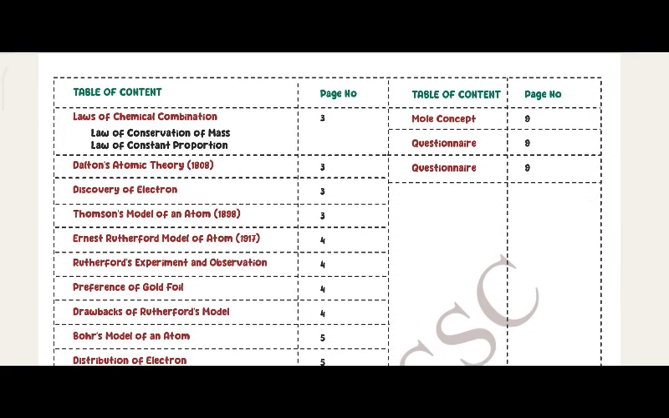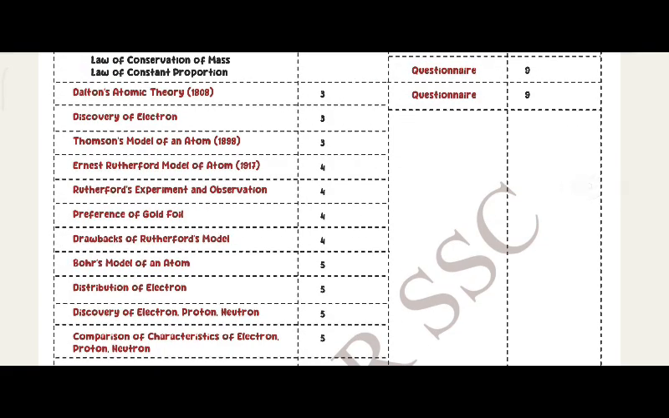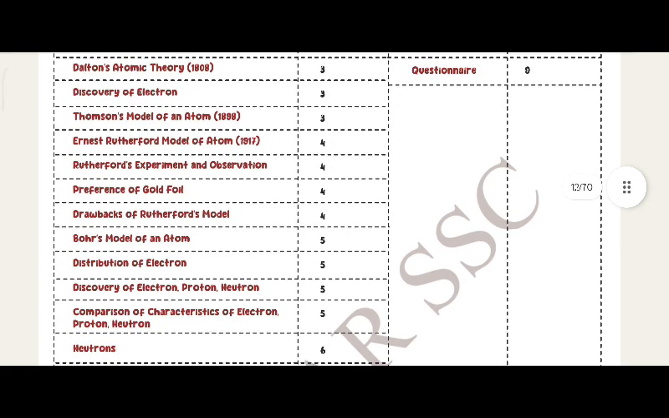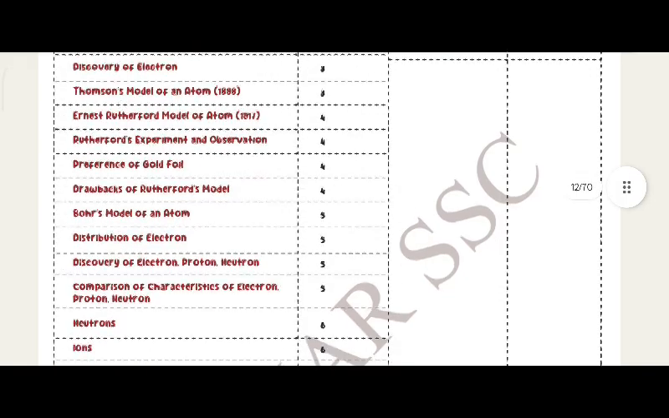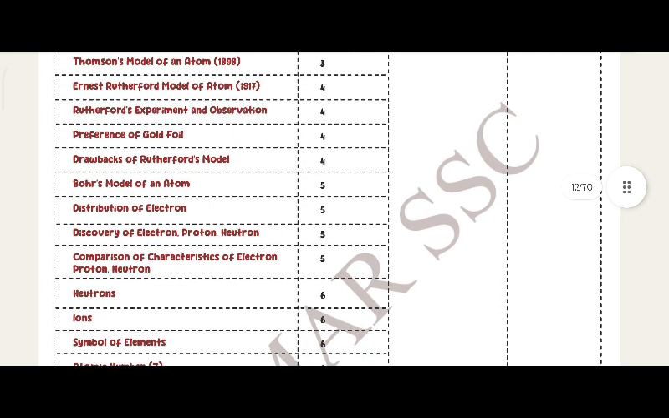Laws of chemical combination. Law of conservation of mass. Law of constant proportion. Dalton's atomic theory, 1808. Discovery of electron. Thomson's model of atom, 1898. Ernest Rutherford model of atom, 1917. Rutherford experiment and observation. Preference of gold foil.